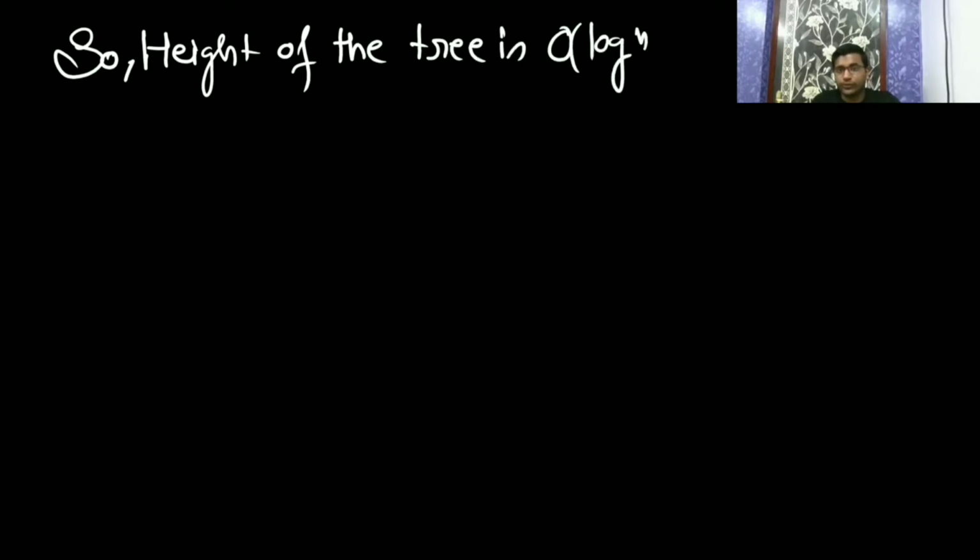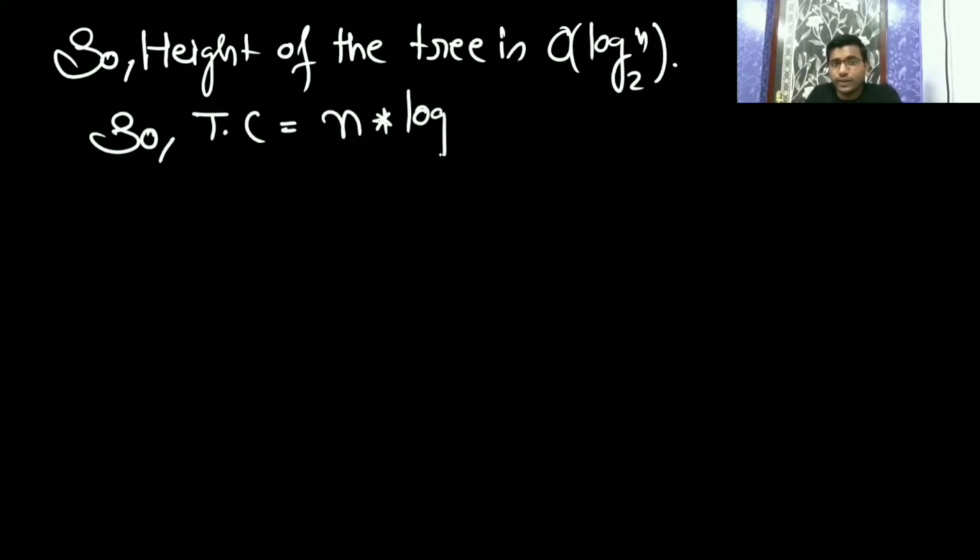It is the beauty here that the average case is always log n. So the time complexity is n into log n, that is big O of n log n.